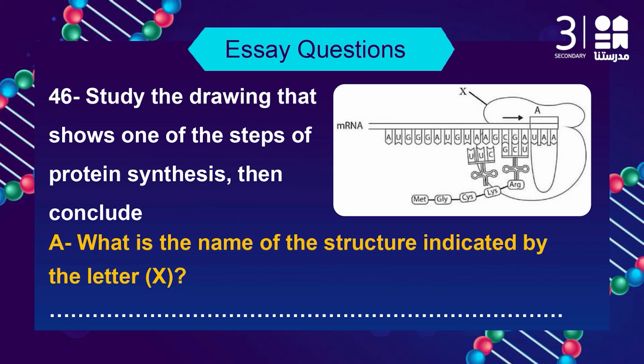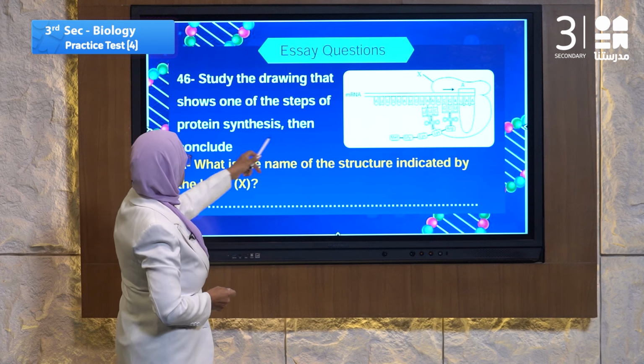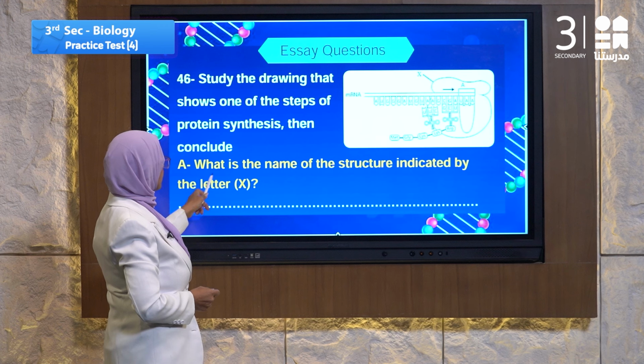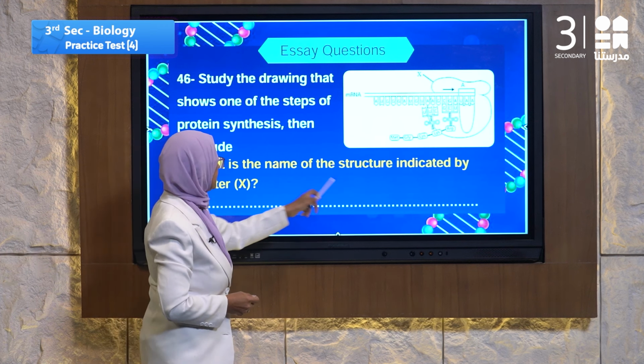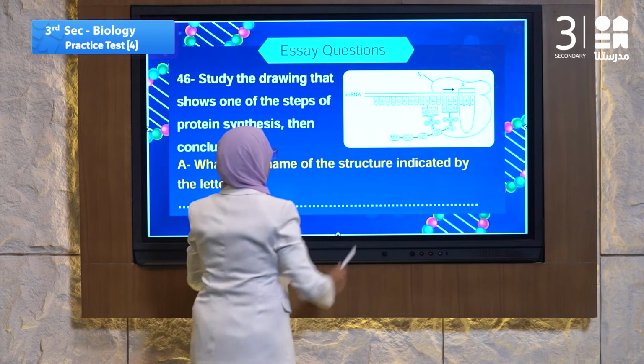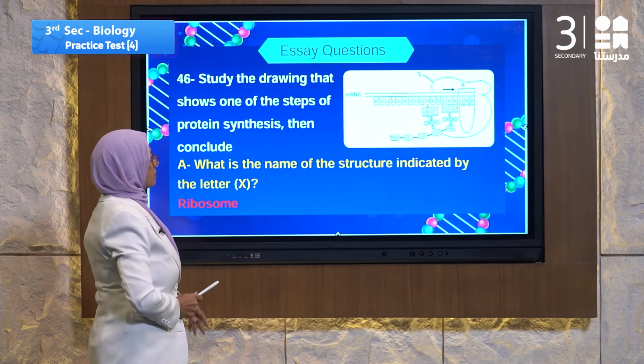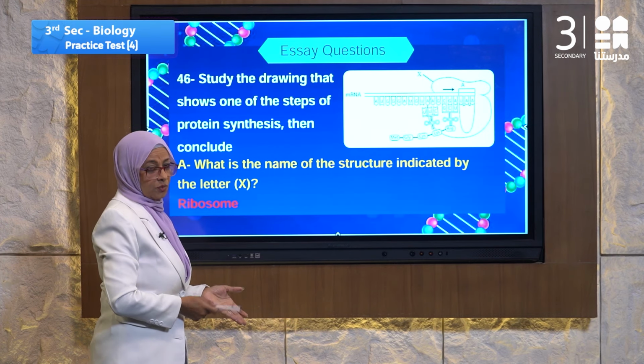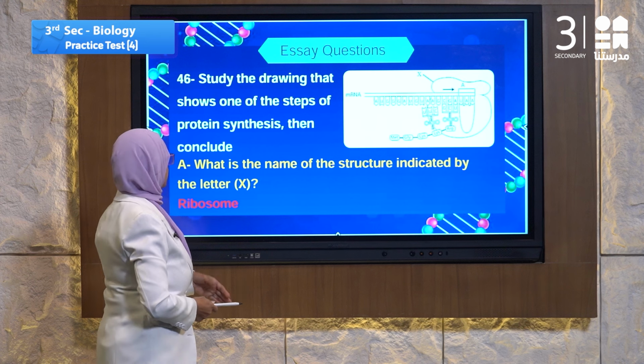Study the drawing that shows one of the steps of protein synthesis. Yes, here is protein synthesis, where the protein is made of amino acids. What is the name of the structure indicated by the letter X? The name of letter X is a ribosome, attached with messenger RNA to make a protein.